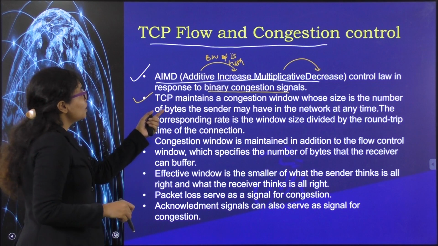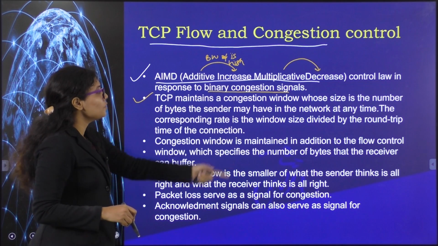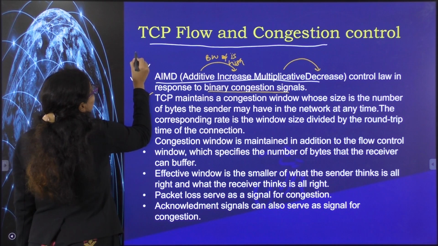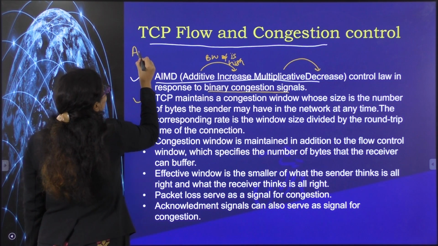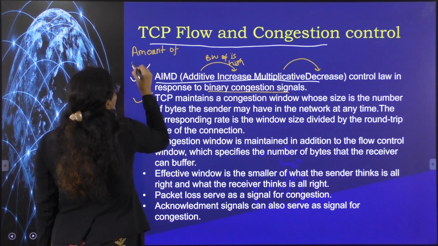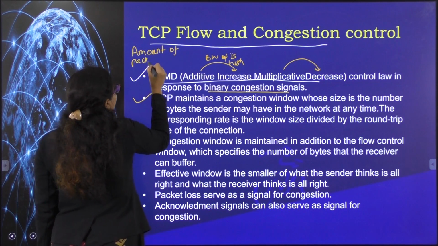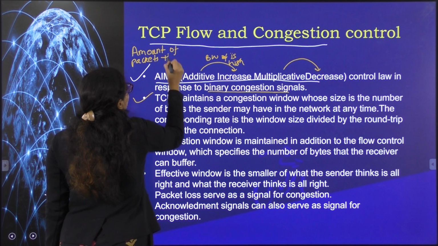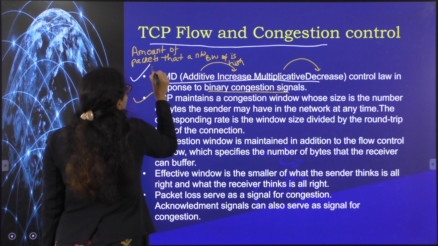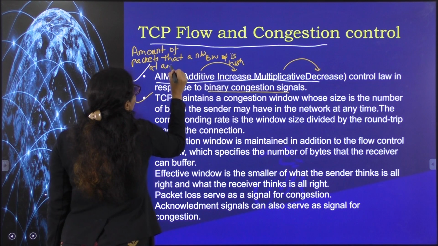Here the congestion window is maintained, and this congestion window is decided by the amount of packets that a network can support at a particular instant of time.